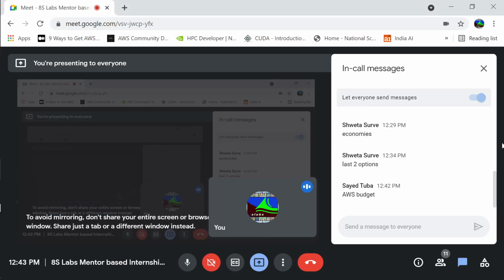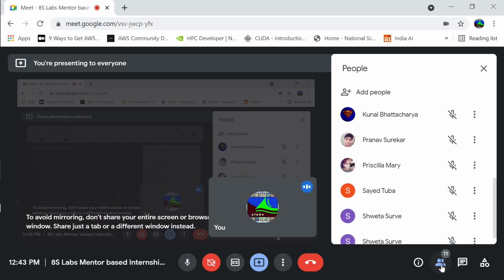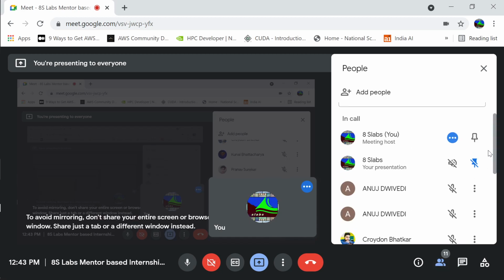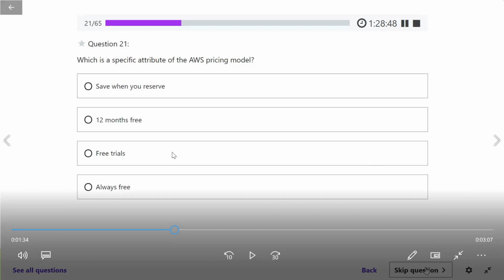Okay, so the next question is for, so we are back up, Anuj. What is the specific attribute of the AWS pricing model? Save when you reserve, 12 months free, free trial, always free.